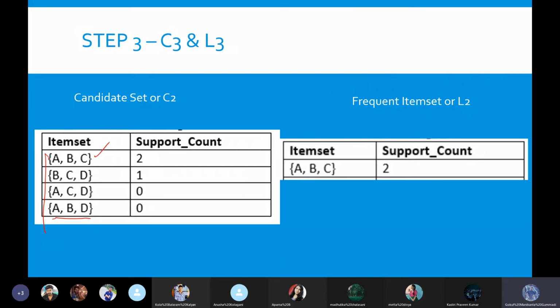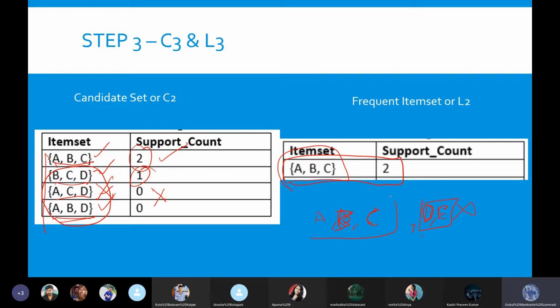And how many times did these occur in our real transactions? ABC occurred twice, ACD occurred once, and the remaining 2 sets never occurred. Again, with respect to our support level, these 3 sets do not have the minimum support level of 2, so we will only go with ABC, which has a support of 2 here. So we identified these different frequent sets, and if we go with only the 3-item set, that means A, B, C is our only final focus. We are not taking D, E as our focus at all.